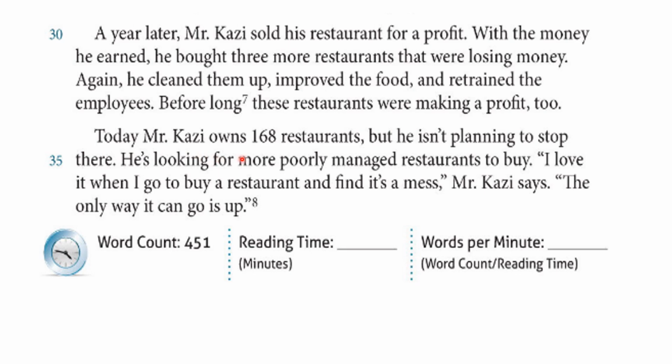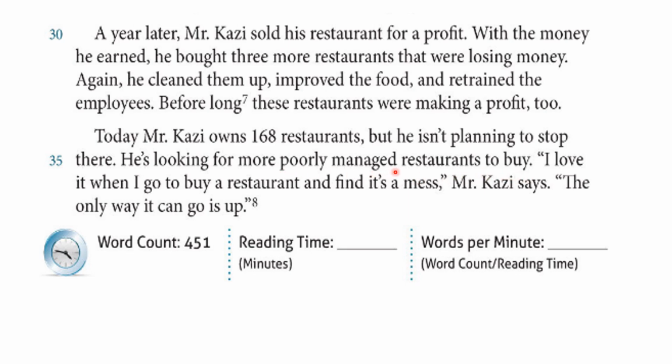Today, Mr. Kazi has 168 restaurants, but he isn't planning to stop there. Isn't is short for is not. Planning. He has no intention to stop there. He's also a contraction form. He is looking for more poorly managed restaurants to buy.